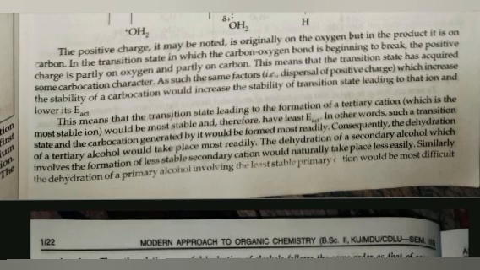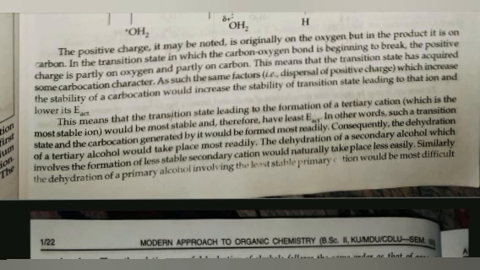In the transition state in which the carbon-oxygen bond is beginning to break, the positive charge is partially on oxygen and partially on carbon. This means that the transition state has acquired some carbocation character. As such, the same factor, namely dispersal of positive charge, which increases the stability of carbocation, would increase the stability of the transition state leading to that ion and lower its activation energy.